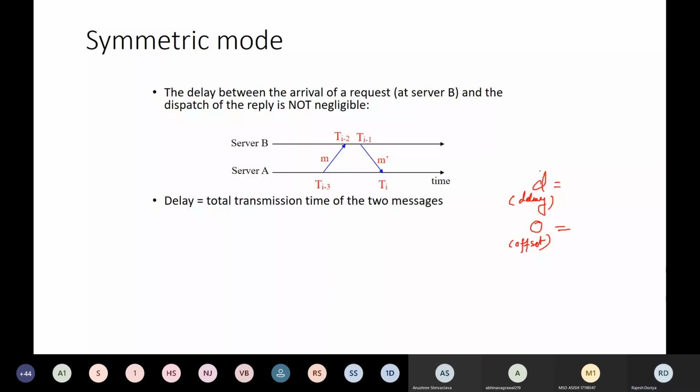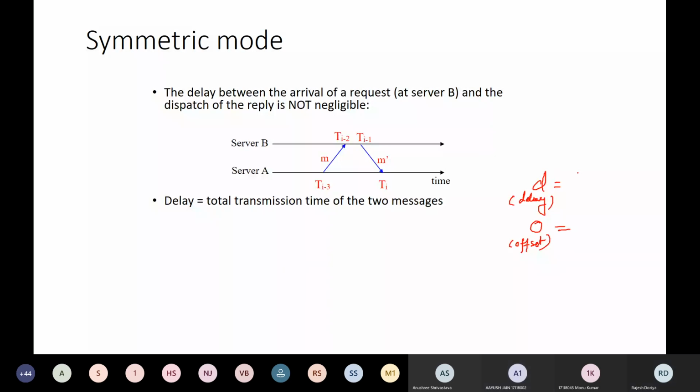Anyone? Ti minus Ti-3. Ti minus Ti-2, minus 3. Okay, something else has to be done. So m plus m dash plus Ti-1 minus Ti-2.